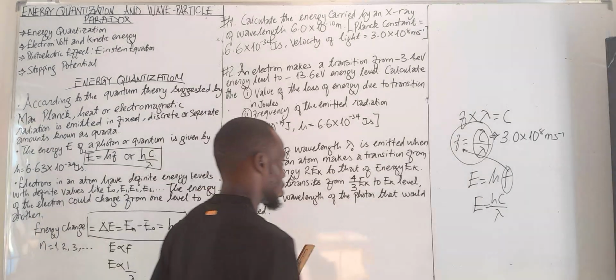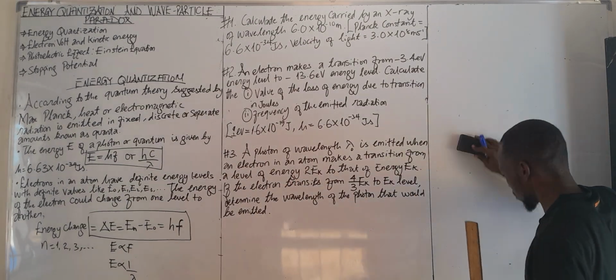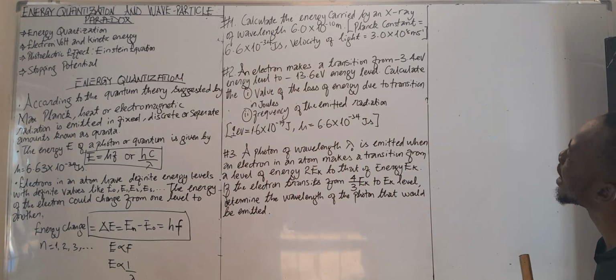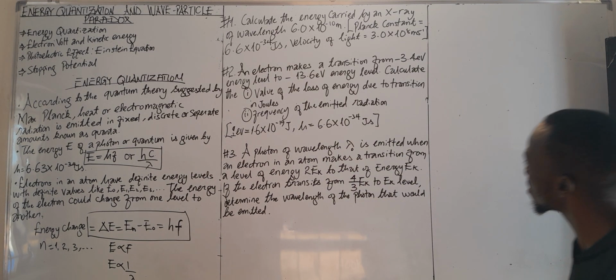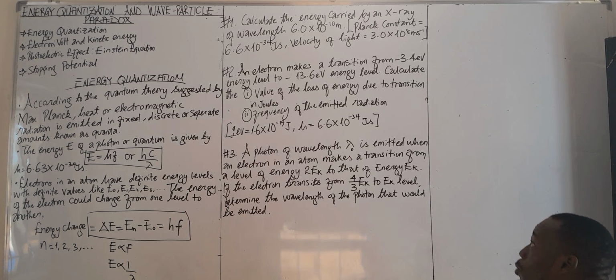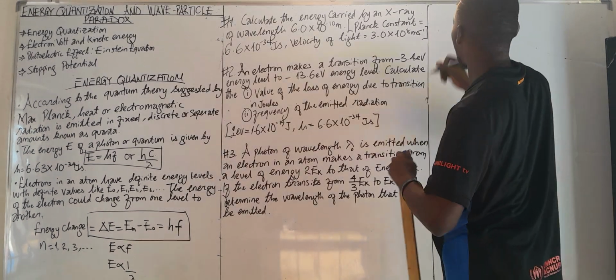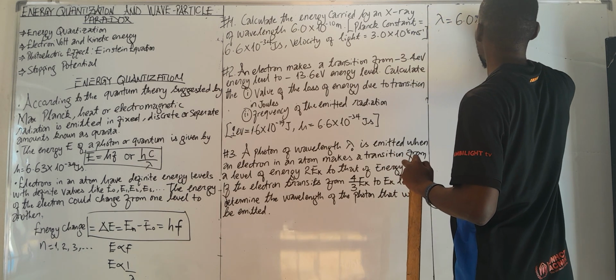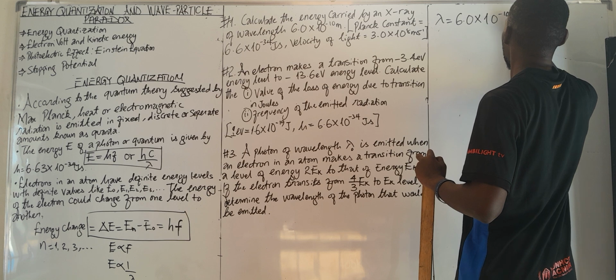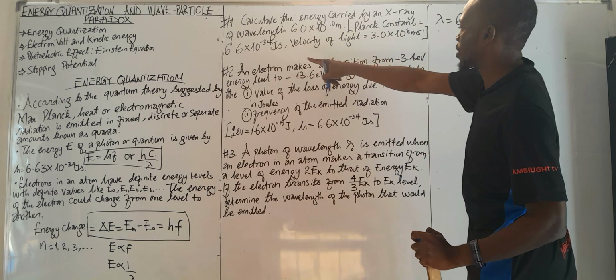Let's start with this one. Question 1: Calculate the energy carried by an X-ray of wavelength 6.0 times 10 to the power of minus 10 meter. Now, constants will always be given to you.